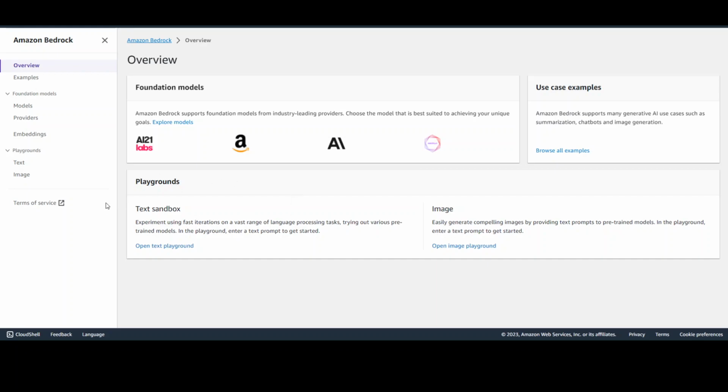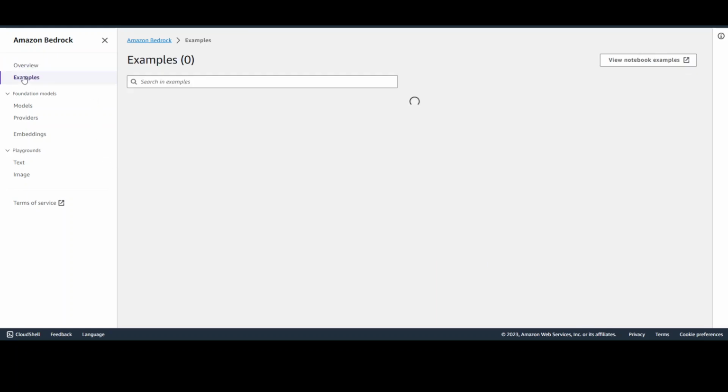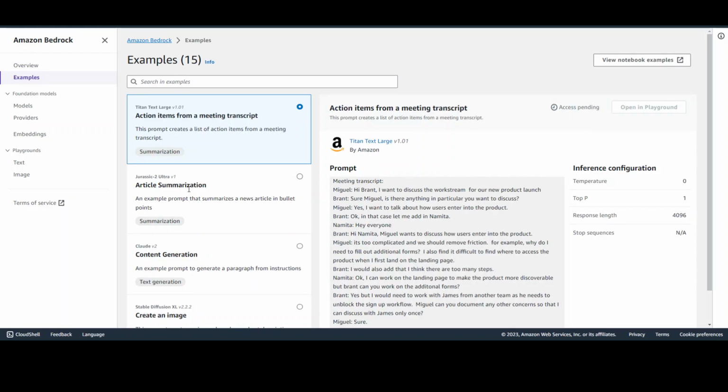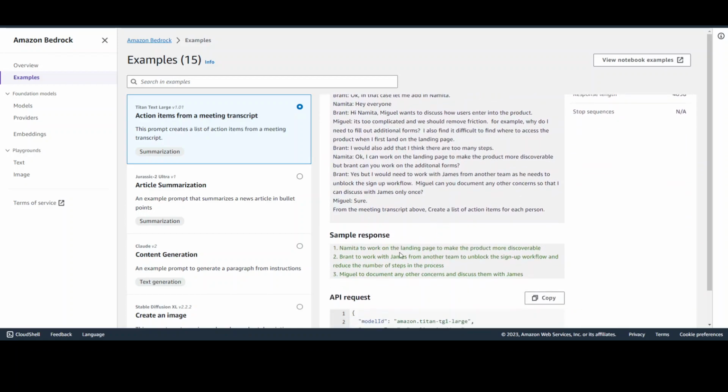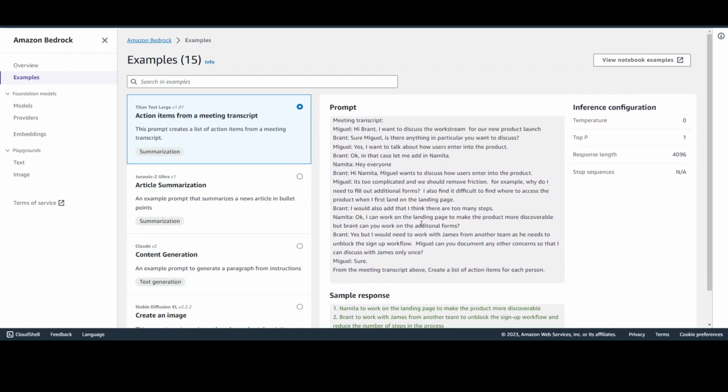Now, on the left hand side, let's review all of these options. Let's click on examples. These are the examples currently provided by AWS for different models. For example, this one uses Amazon's own Titan Text Large model, which is used for generative AI. What it means is that this model is giving you this sample response on the basis of this prompt.